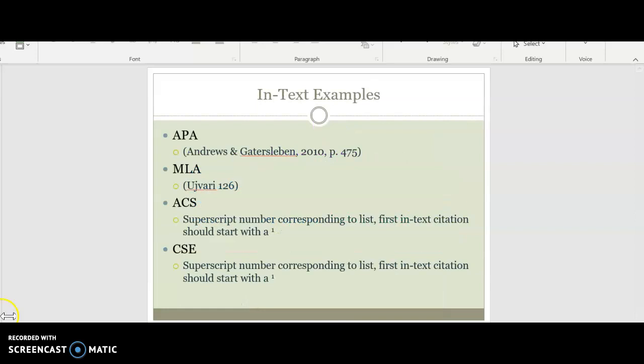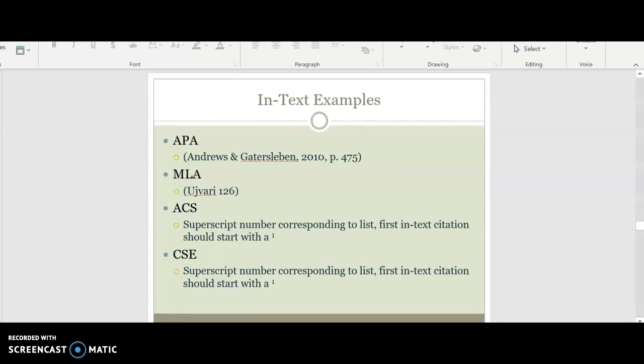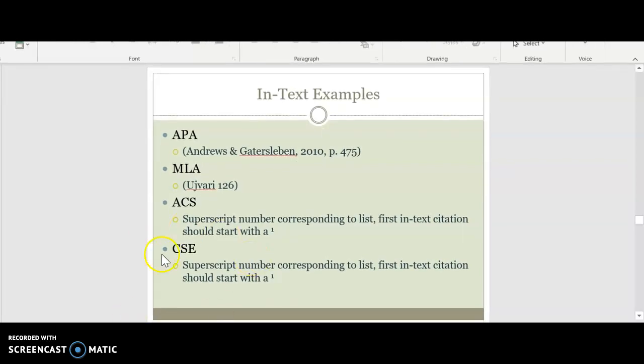So in-text examples, APA would be the author's last names, comma, date, comma, page number. MLA would just be the author's last name and page number, no punctuation besides the parentheses. ACS would be superscript number corresponding to list, first in-text citation should start with 1. And then CSE also uses superscript. Put the page number of the specific quote or paraphrase in the in-text with CSE and ACS.